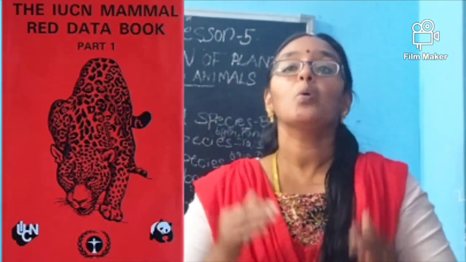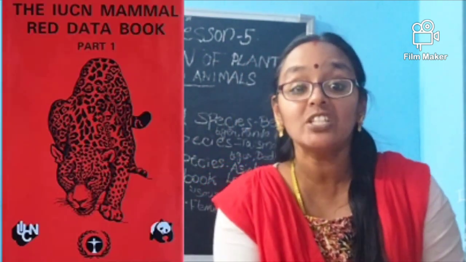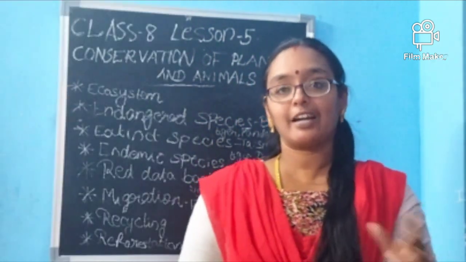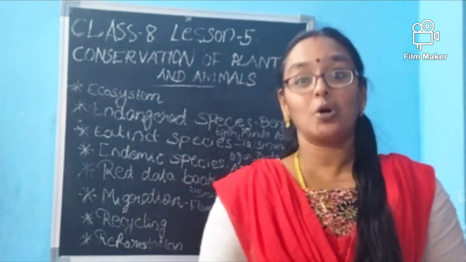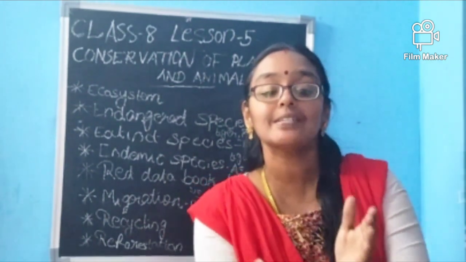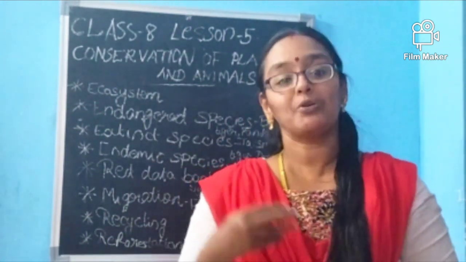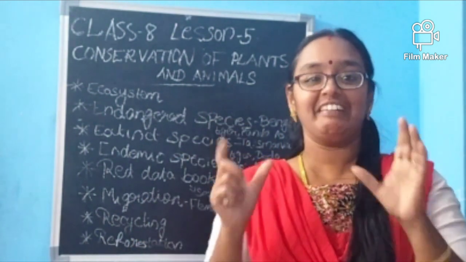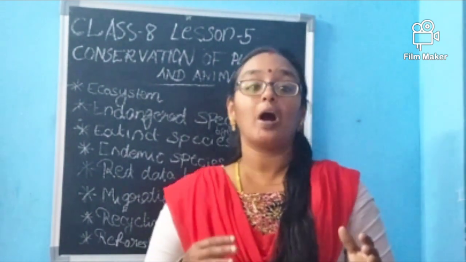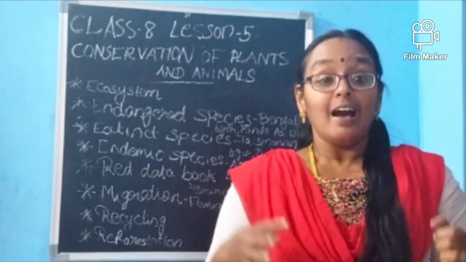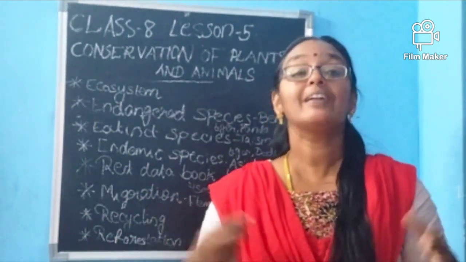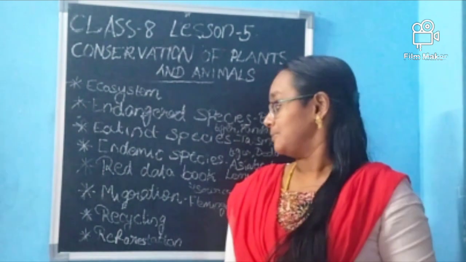Okay, a source book which contains the details of the endangered species is called what? Red Data book. Why are they saying red? Red means danger. So these animals or plants or any species which are seen inside this book are in danger. For that they are given red, and it is called Red Data book. Now I think you are able to understand in which pandemic situation our wild animals or wild creatures are, and we are able to understand.